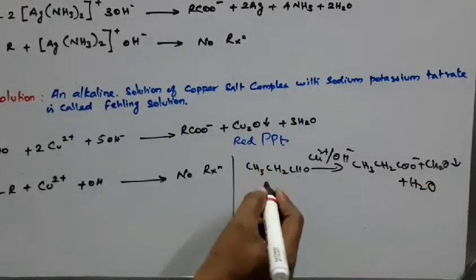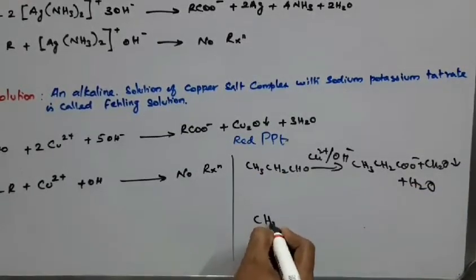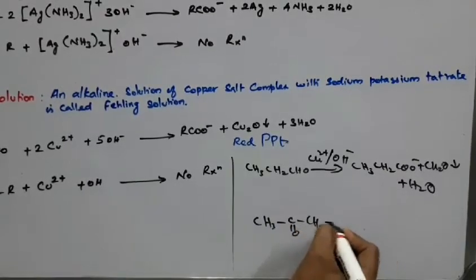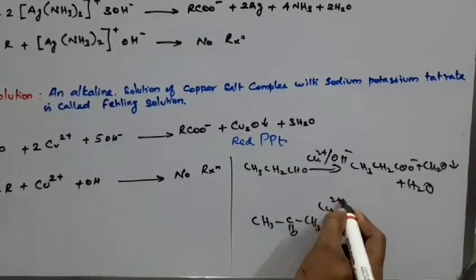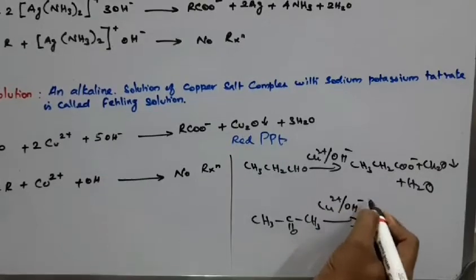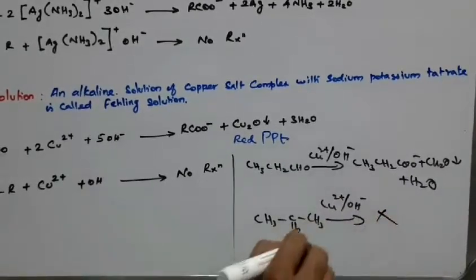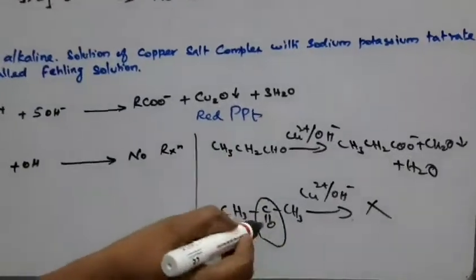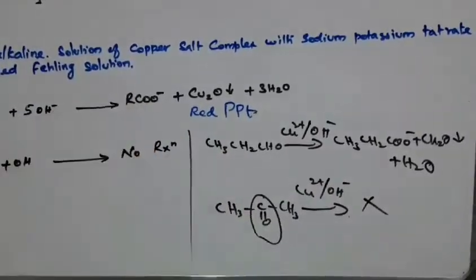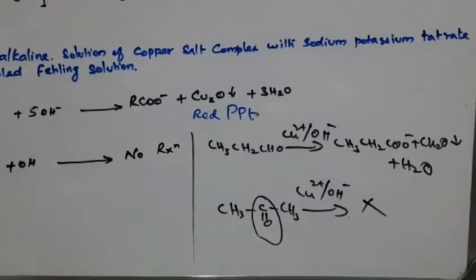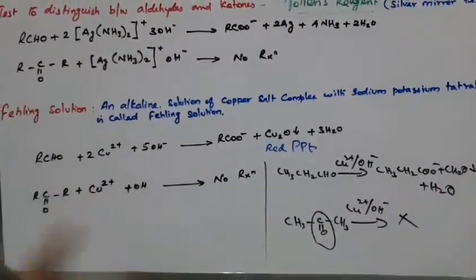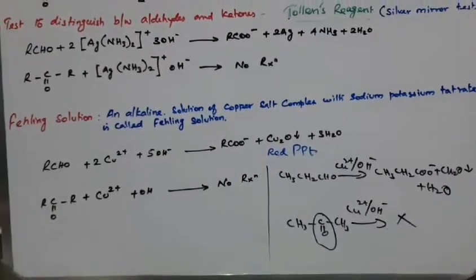At the same time, acetophenone, CH3 C double bond O CH3, in the same Fehling reaction gives no reaction, because the ketone does not react with Fehling solution. So students, this is your identification test for aldehyde and ketone.